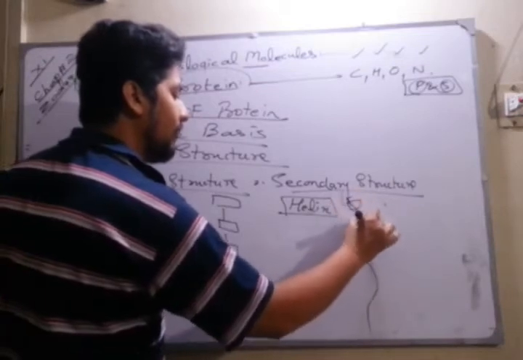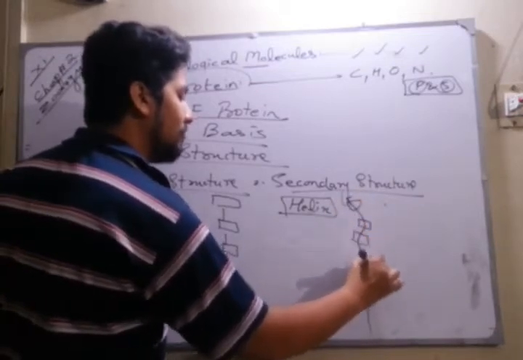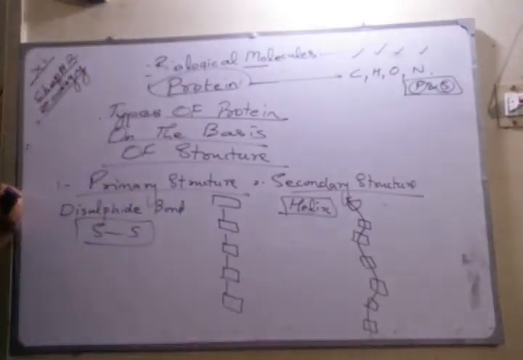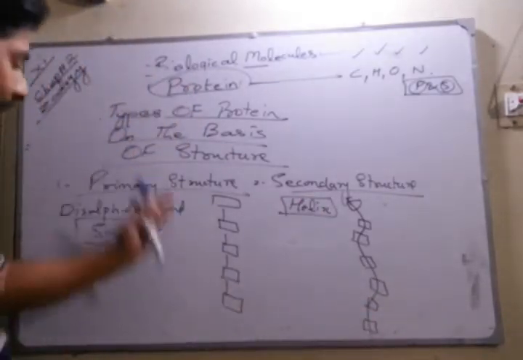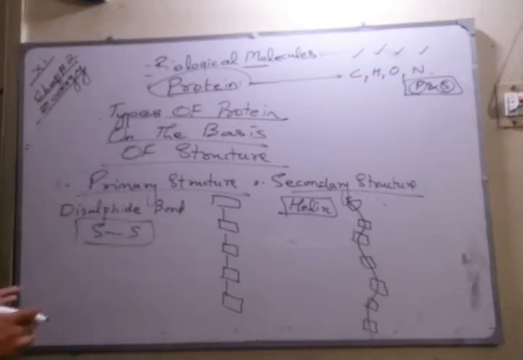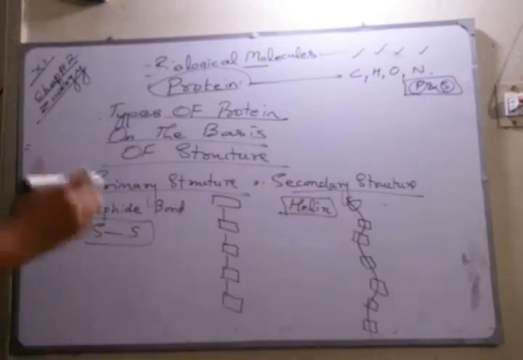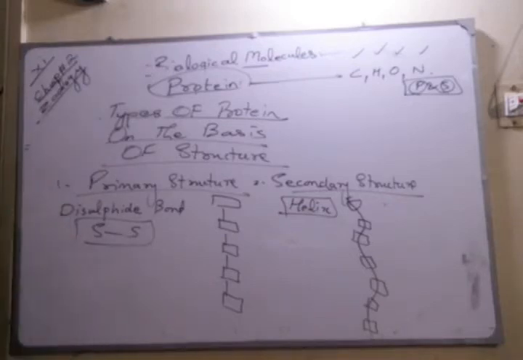When a chain of amino acids is linked in a spiral pattern, the more spiral the chain, the more amino acids it has, and the more linear the chain, the fewer amino acids it has. So the number of amino acids is less in primary structure as compared to secondary structure. As we move on to tertiary and quaternary structure, the amount of amino acids increases.